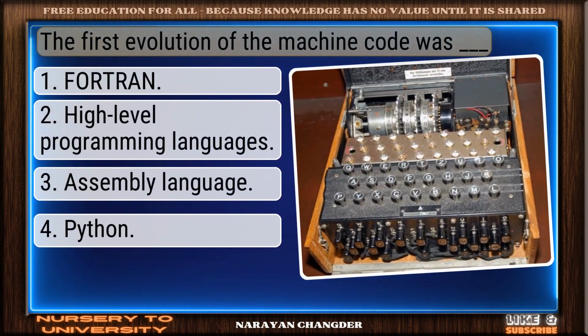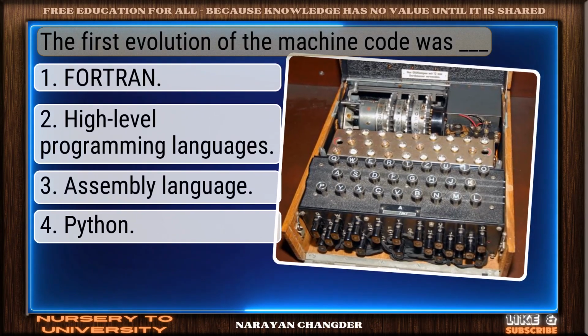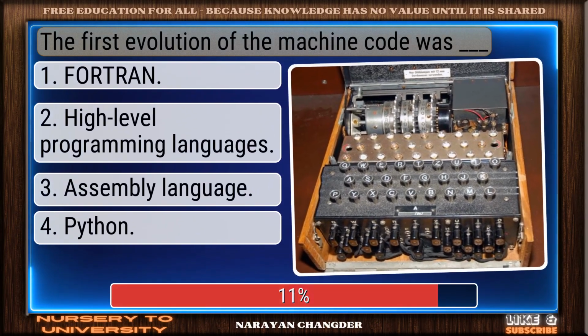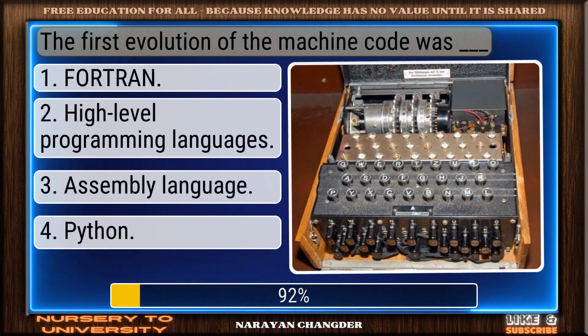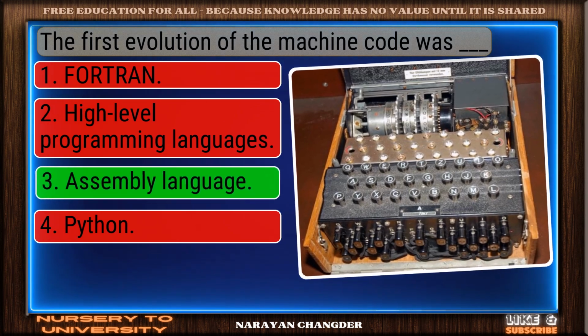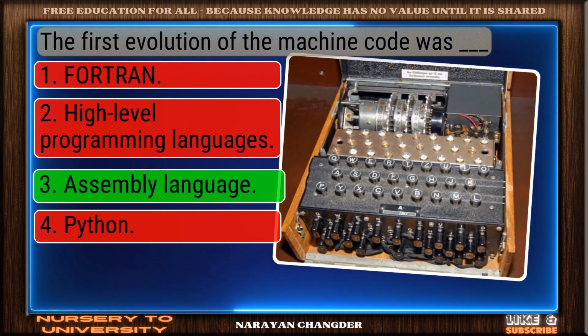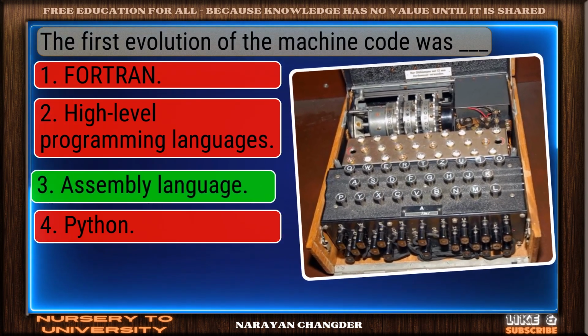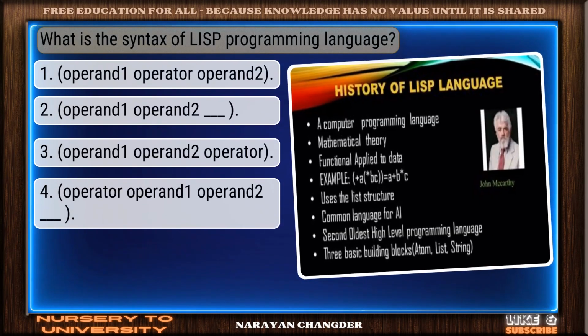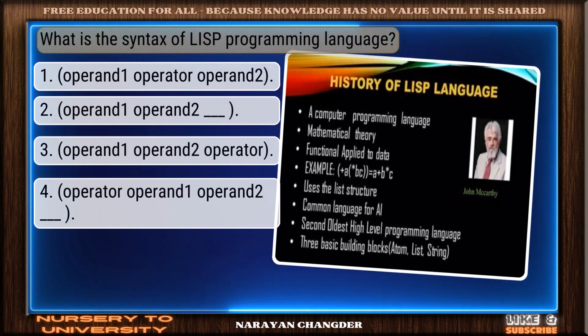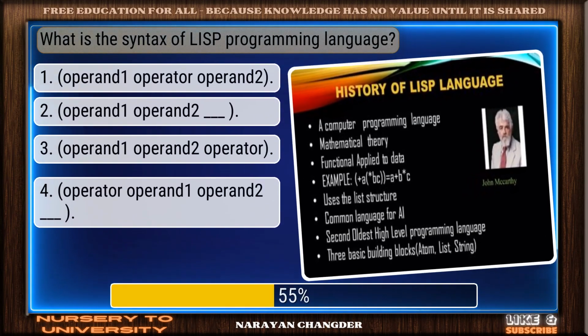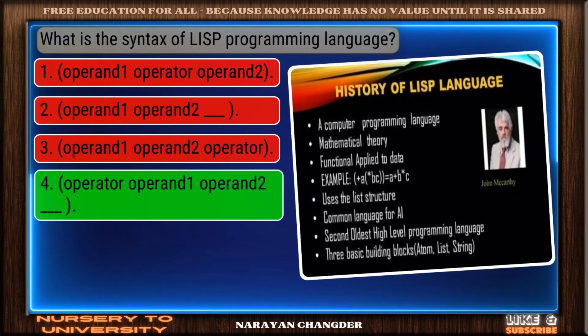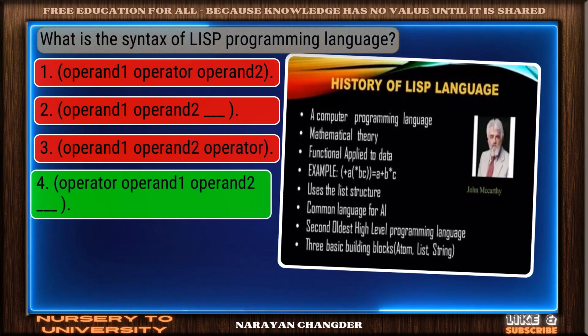Question number 17. The first evolution of the machine code was dash. Great job. Assembly language is the accurate answer. Question number 18. What is the syntax of Lisp programming language? Perfect is the correct choice.